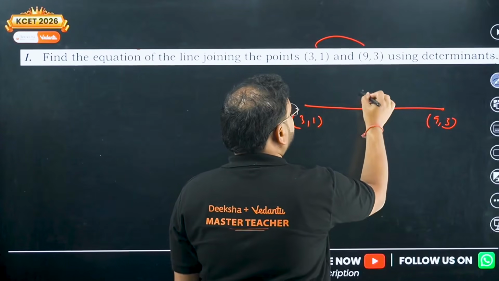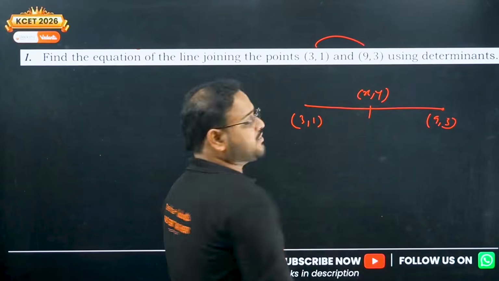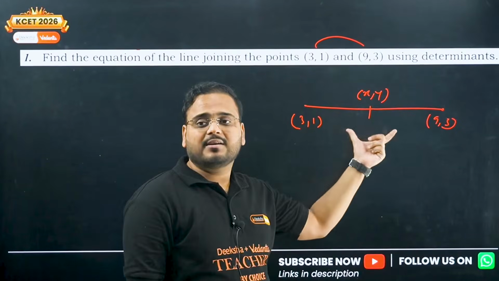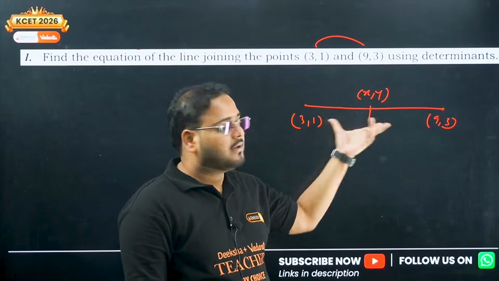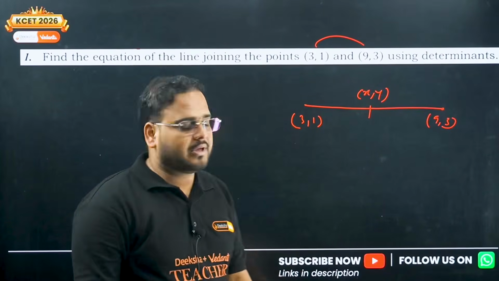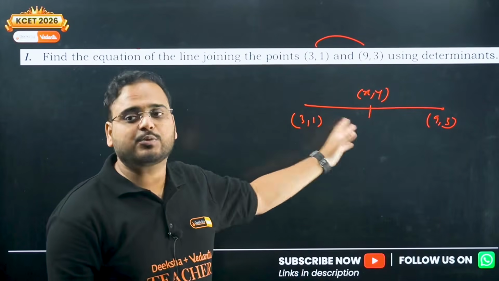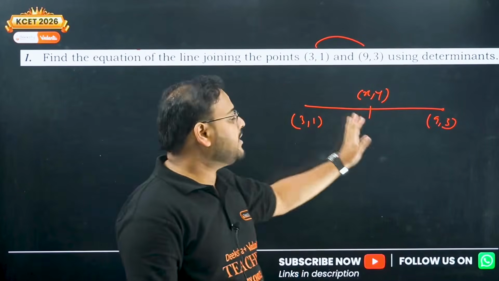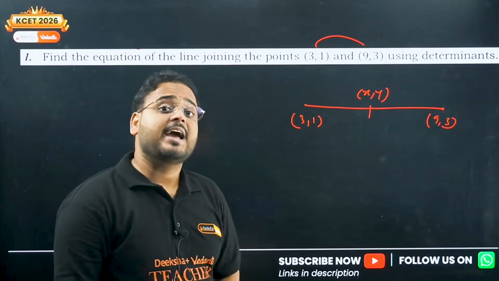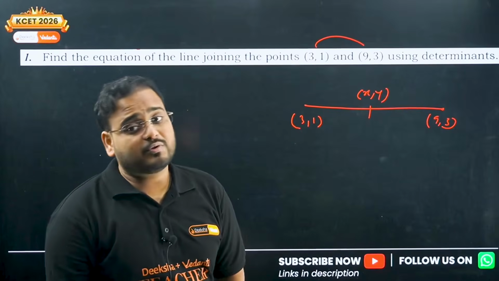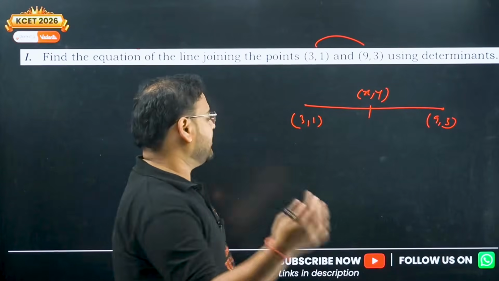We'll assume a point (x, y) on the line which is joining the 2 points. Since all the 3 points are on the same line, the points have to be collinear. It means the area of the triangle formed by these points will be 0 because they're on a straight line. So the area is going to be 0.